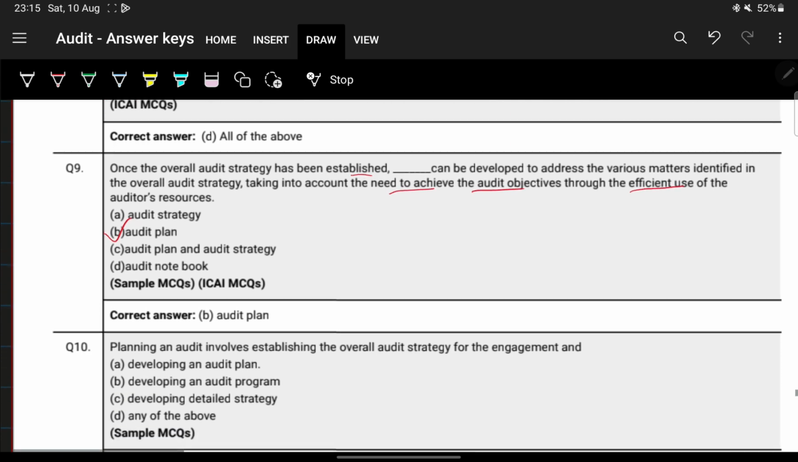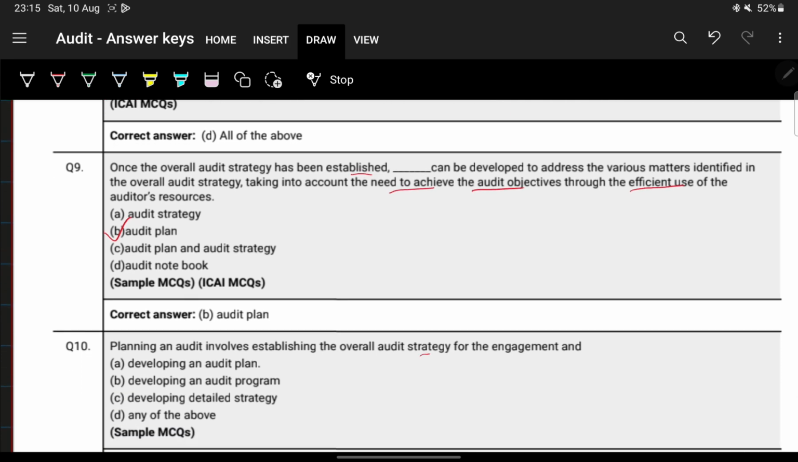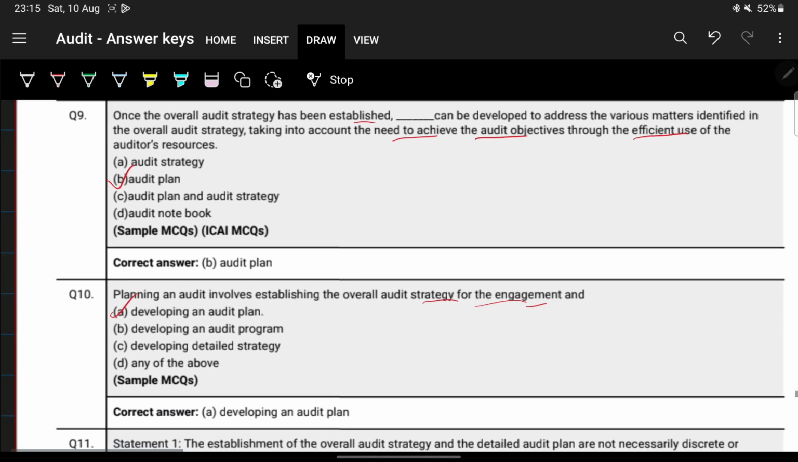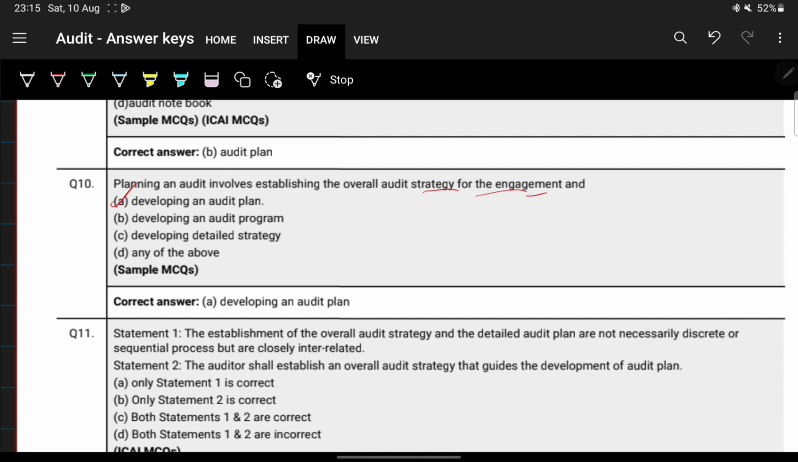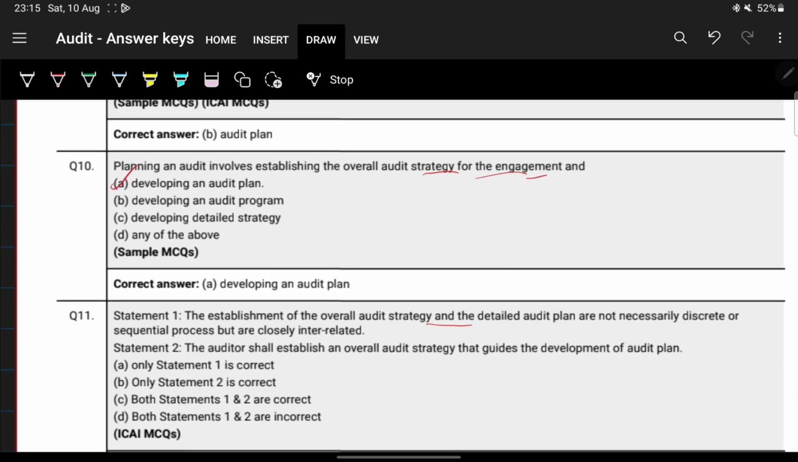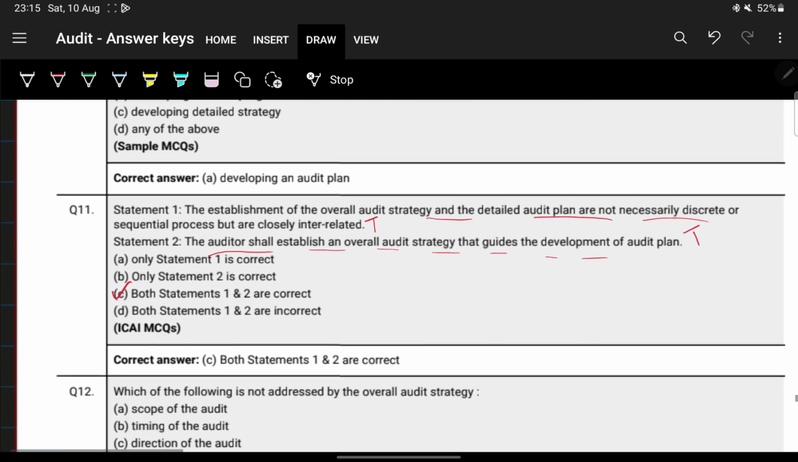Next, planning an audit involves establishing the overall audit strategy for the engagement and developing an audit plan. Very simple, very easy. Next, statement 1: the establishment of overall audit strategy and detail are not necessarily discrete or sequential. This is correct, true. Statement 2: auditor shall establish an overall audit strategy that guides the development of an audit plan. Both are true. So both 1 and 2 are correct. So that is option C.